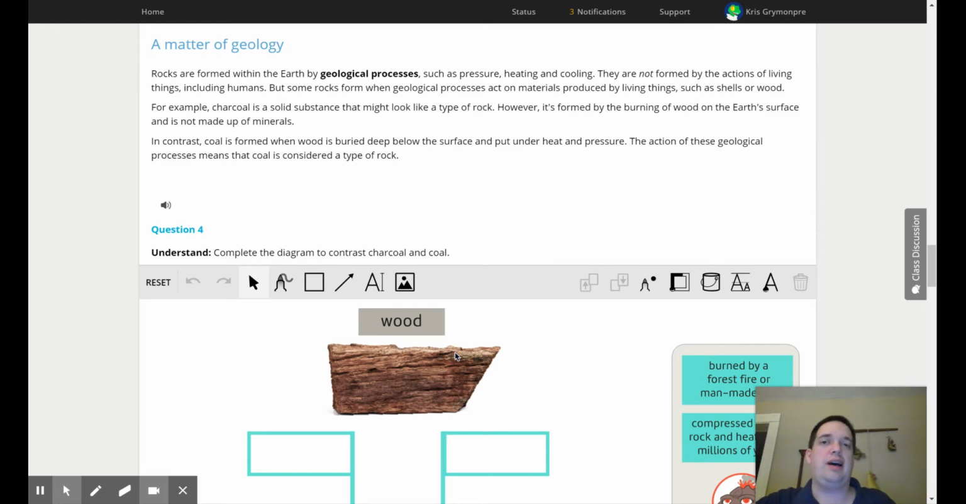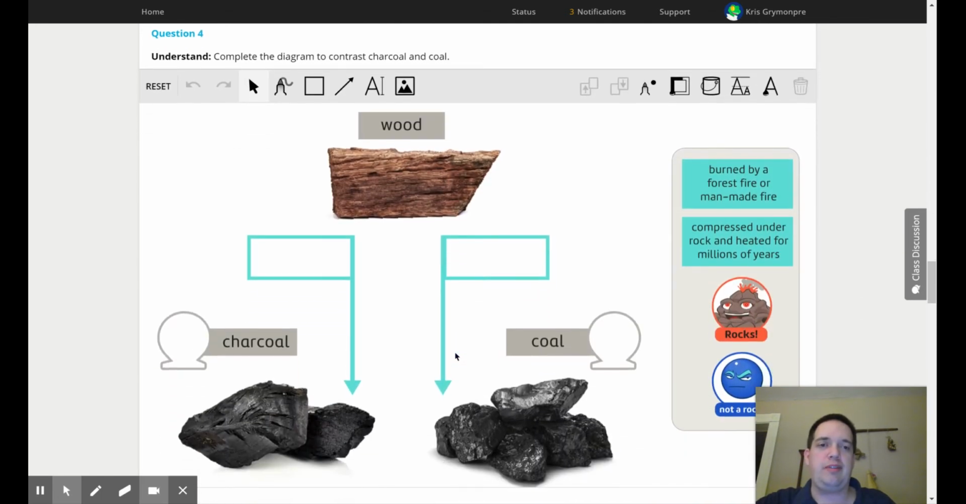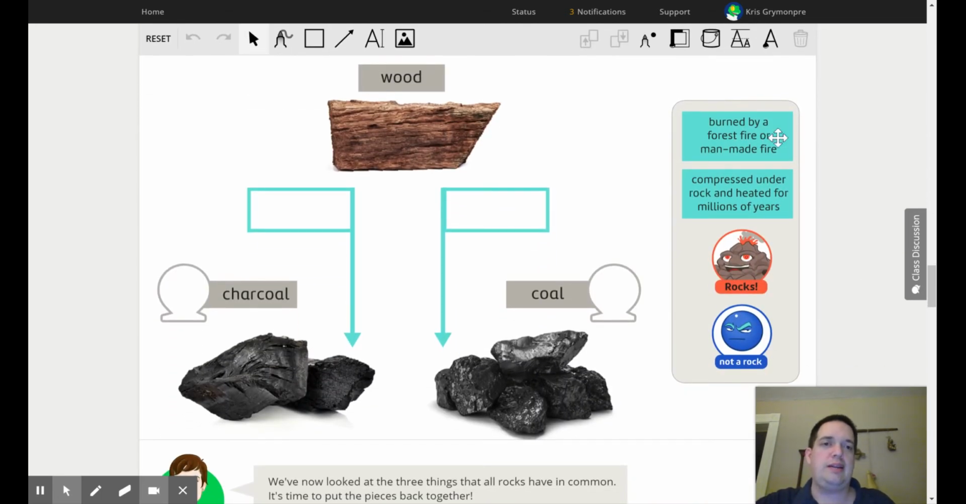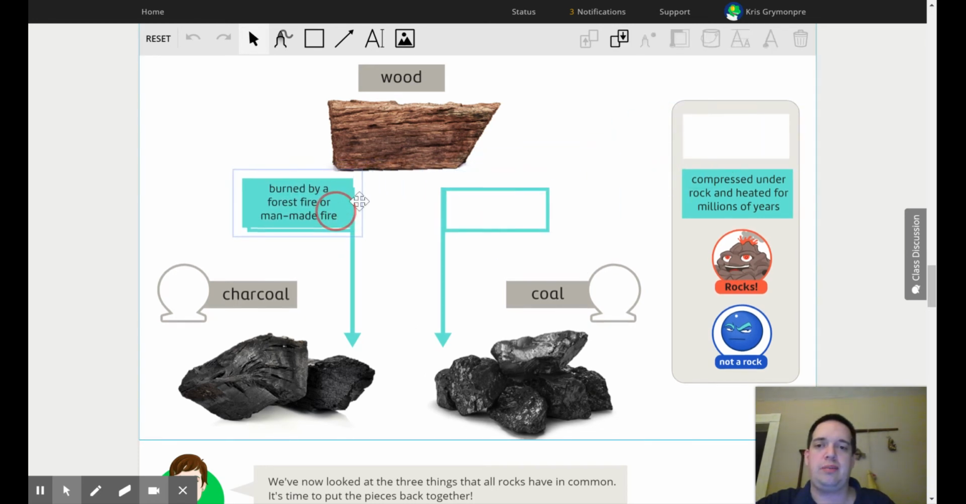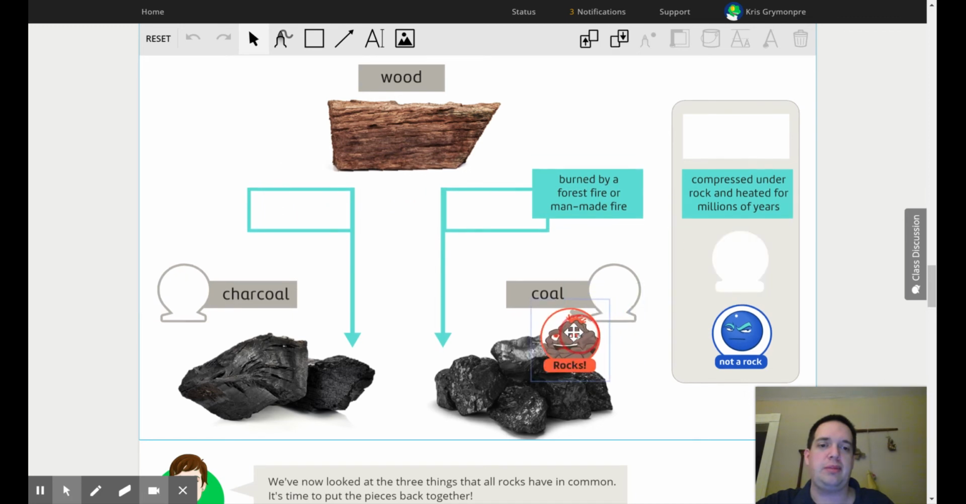All right. So here you're going to learn about wood and you're going to be filling out this diagram. We're going to be matching up these blue things to the blue boxes. You're going to be matching up these symbols to either coal or charcoal. Coal and charcoal look a lot alike, but one of them is not a rock.